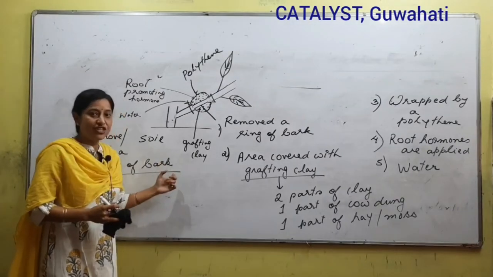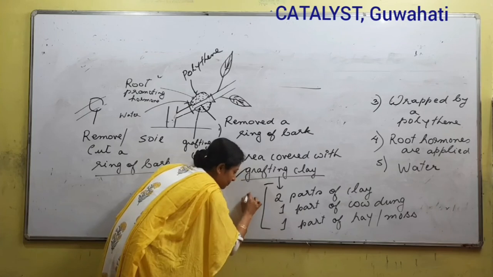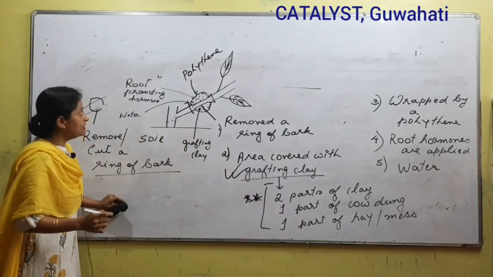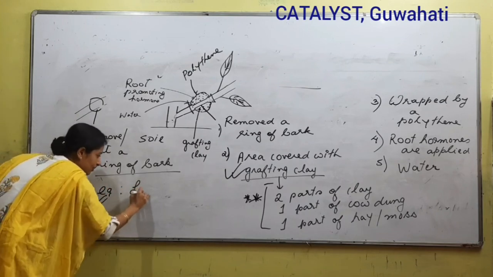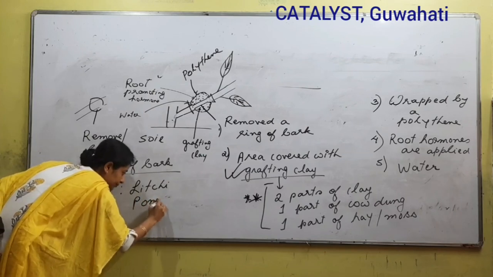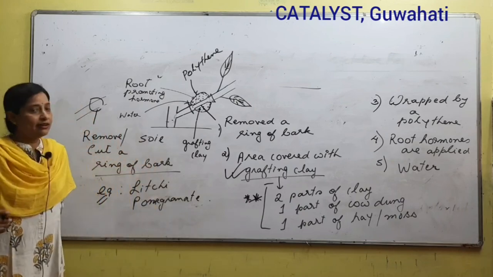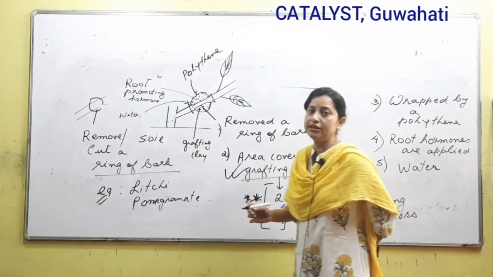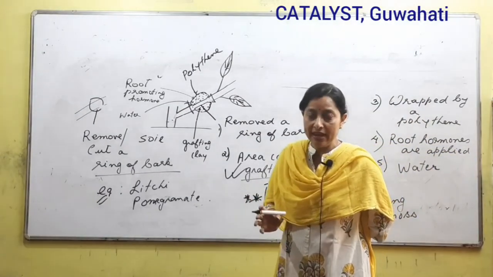From this portion, question ki ahibo pare, the grafting clay components, this is something that you need to remember. What does grafting clay contain? Next is obviously the examples. Examples I think we have already written. Ki likhisilu? Lychee aru pomegranate. Right? So here, up till here, we have completed two types of artificial propagation or artificial vegetative reproduction. We have studied about cutting and we have studied about layering.